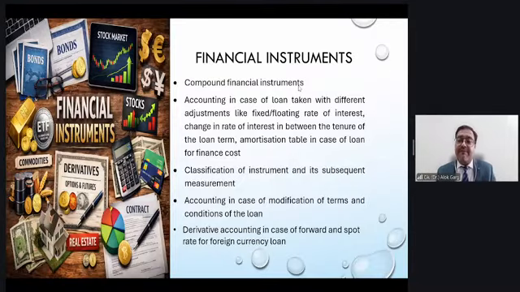If it is FVTPL or FVTOCI, at the initial measurement and subsequent measurement, you have to do it at fair value. If it is FVTPL, the fair value changes will go to P&L. If FVTOCI, fair value changes go to other comprehensive income, right? So that is the classification of instrument and its subsequent measurement.